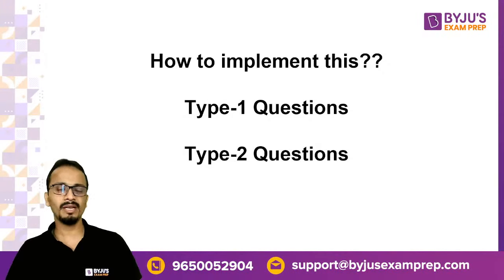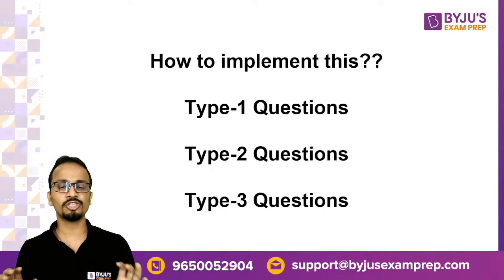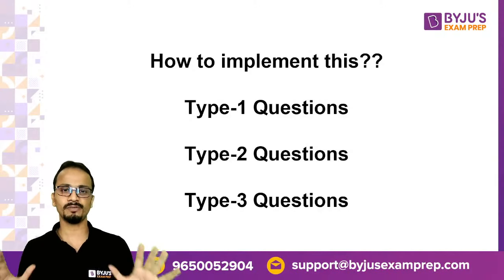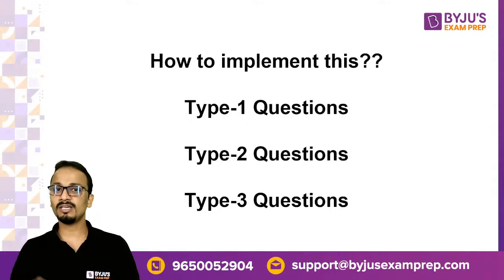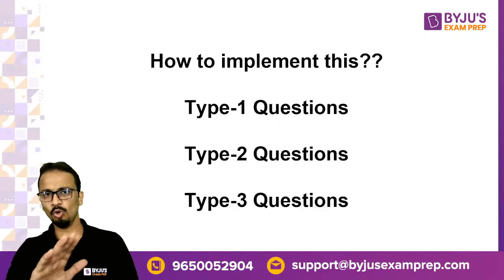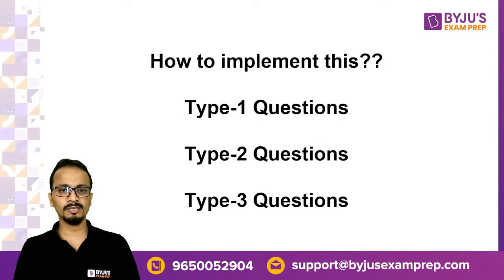Type 3 questions are the type of questions which even in my dreams I'll not attempt. Okay, so I've read the question, I entered the question and I decided, "Bhai, ye toh question bahut difficult hai, so let's leave this question today. I'm not going to attempt this question." All right. So now let's talk about how to implement the strategy. Okay. Now my agenda is to mark all the questions, mark all the responses as and when they come. Okay. Now type 1 questions, I've already marked the answers for them, so no need to even bother about those.